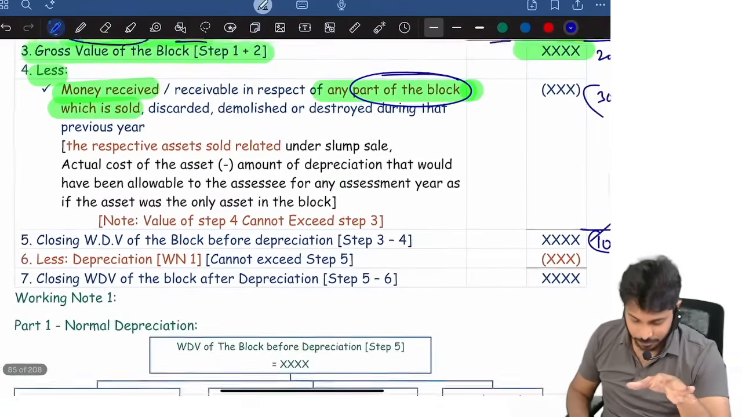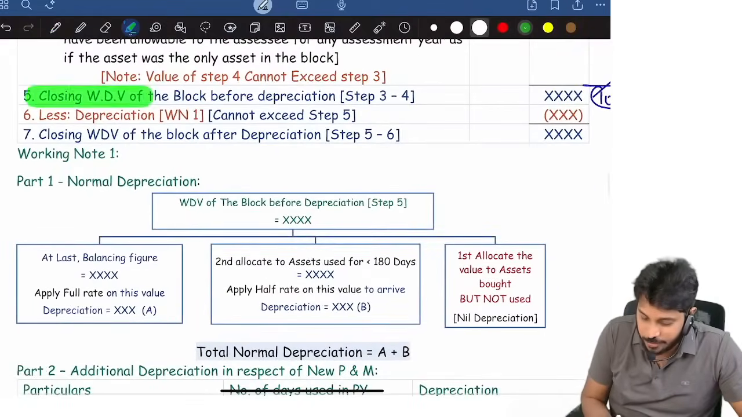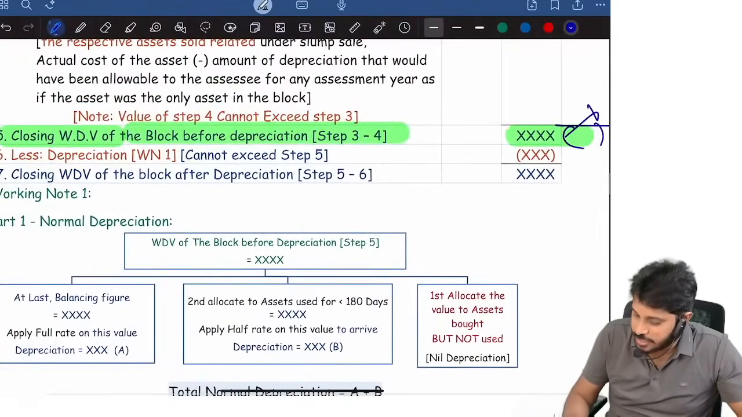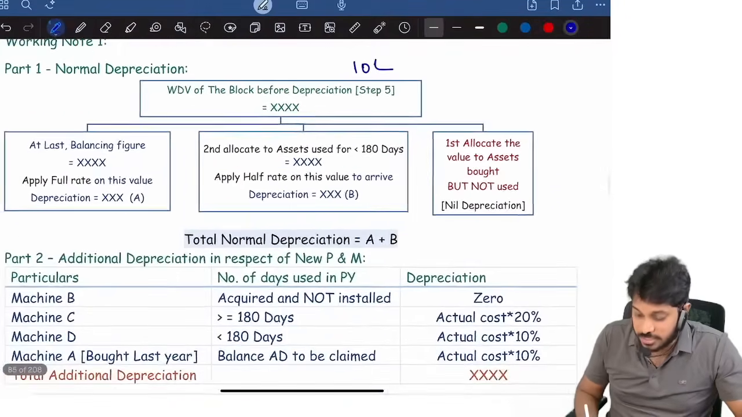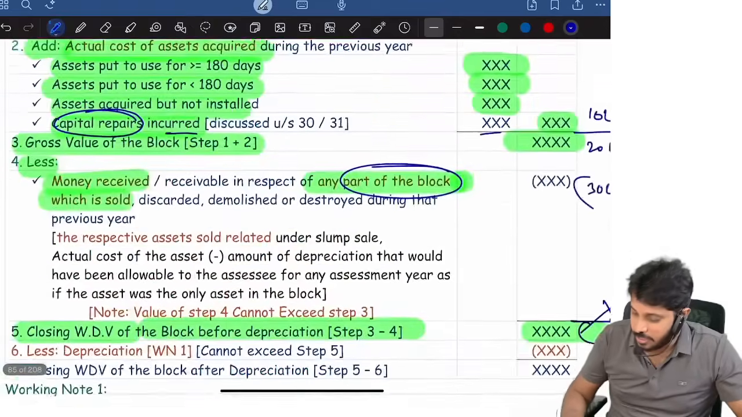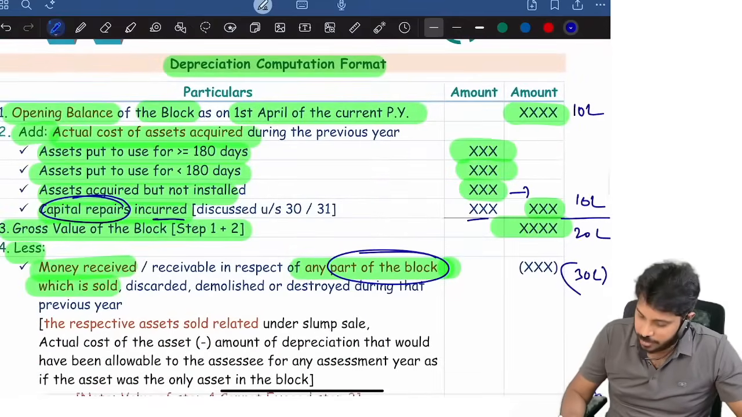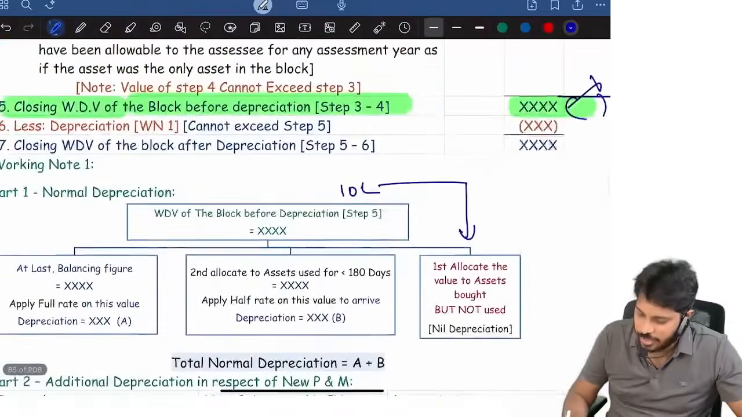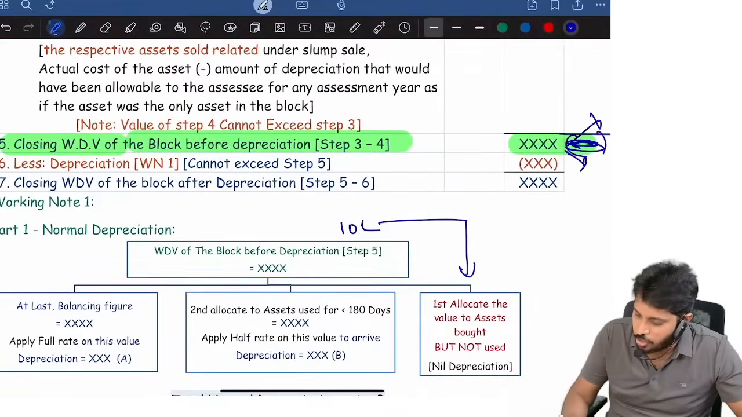That's it. Next, closing WDV of the block before depreciation. For example, 10 lakhs. Now this 10 lakhs, first allocate this value. For example, here we purchased 10 lakhs: assets acquired but not installed, some 3 lakhs; assets acquired and used for less than 180 days, 3 lakhs; assets acquired and used for more than 180 days, 4 lakhs. 4 plus 3 plus 3, totally 10 lakhs it came. Now anyhow, value for depreciation is also here how much? 10 lakh.